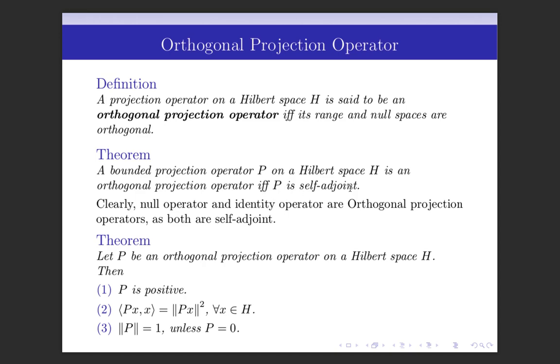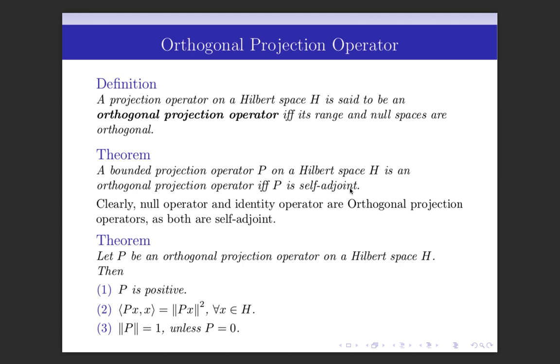In the last lecture, we have also observed that the null operator and the identity operator are projection operators. And since both operators are self-adjoint, we can say that the null operator and the identity operator are orthogonal projection operators.